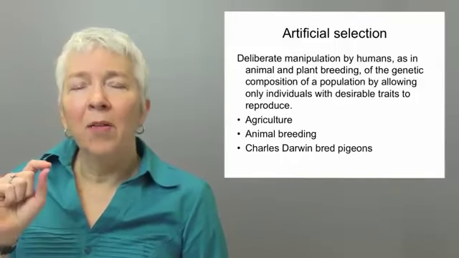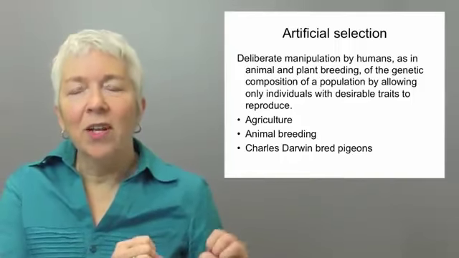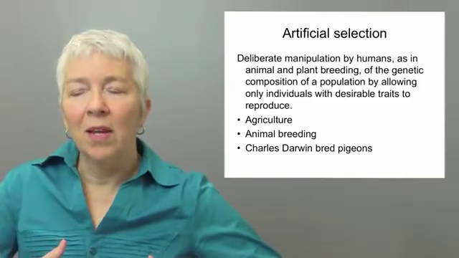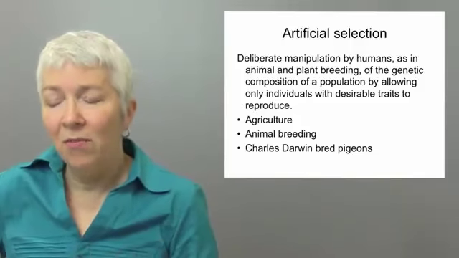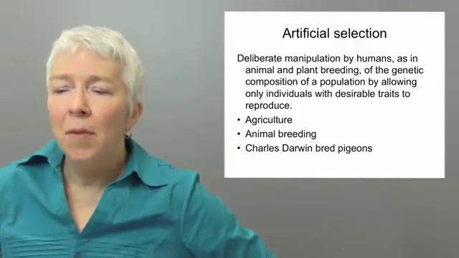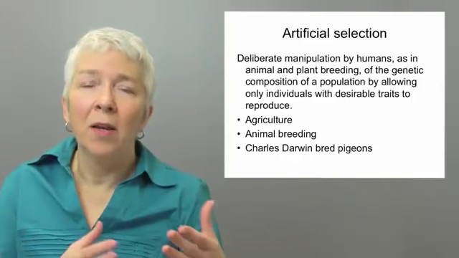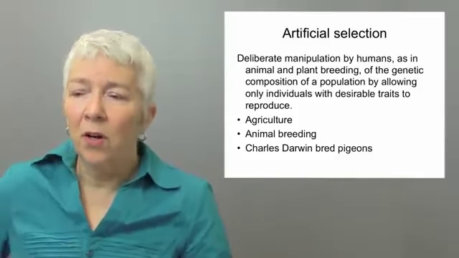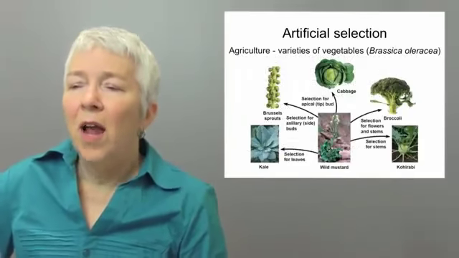And it is no accident, by the way, the similarity of the phrase artificial selection with the phrase natural selection as coined by Darwin. Charles Darwin was very familiar with artificial selection because he in fact bred pigeons, which is an example of artificial selection. We'll talk about that in just a minute. But he was certainly aware of how characteristics of populations can be modified simply by selection of which individuals in a population are allowed to reproduce and which ones are not. So let's consider agriculture first.